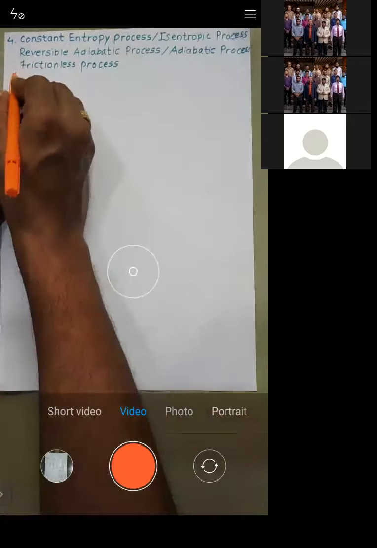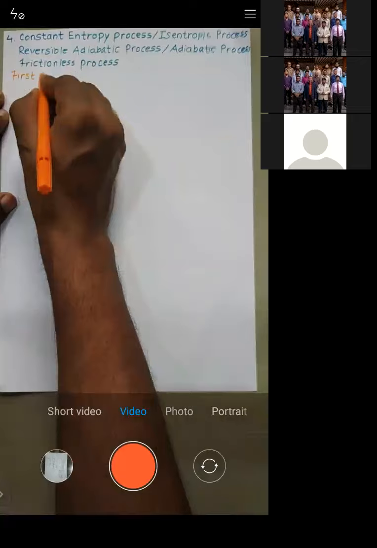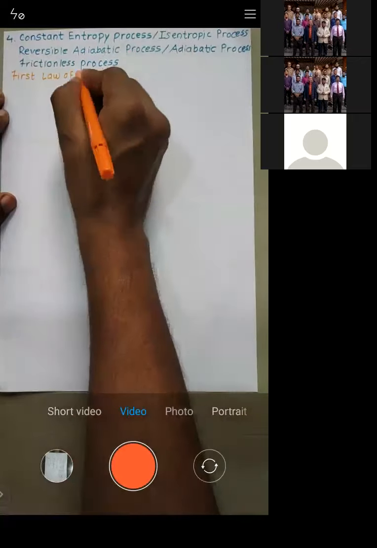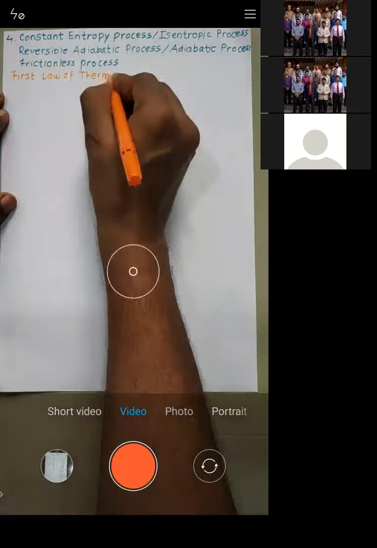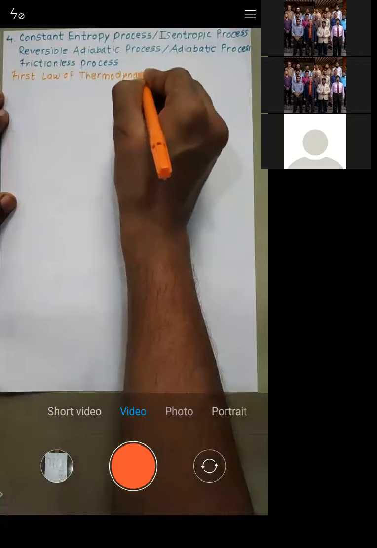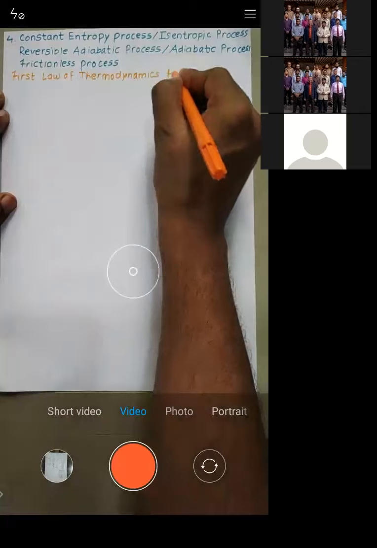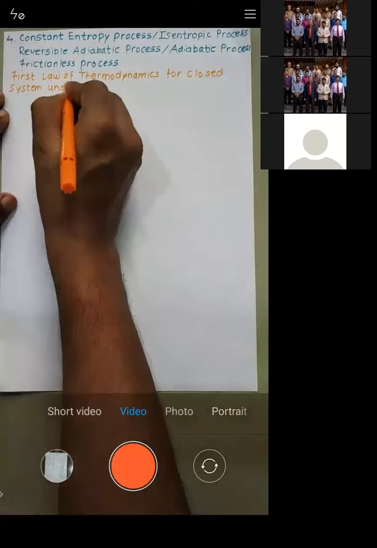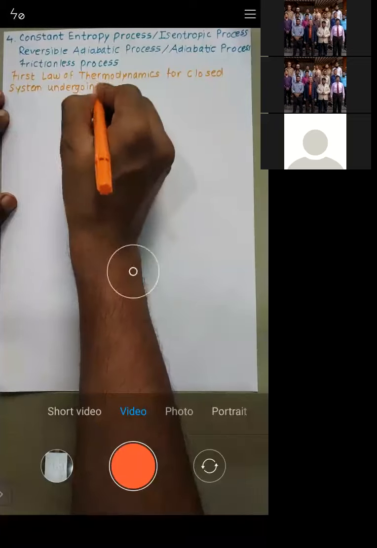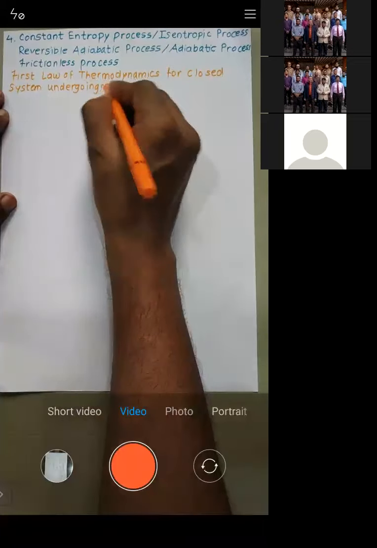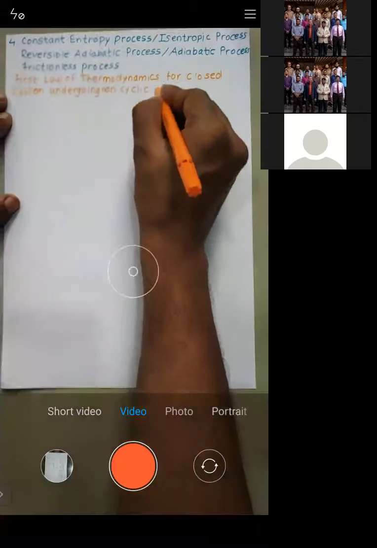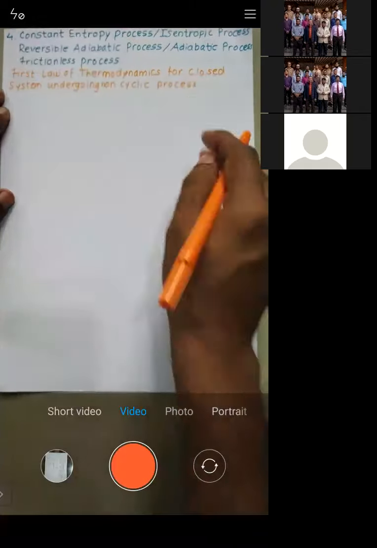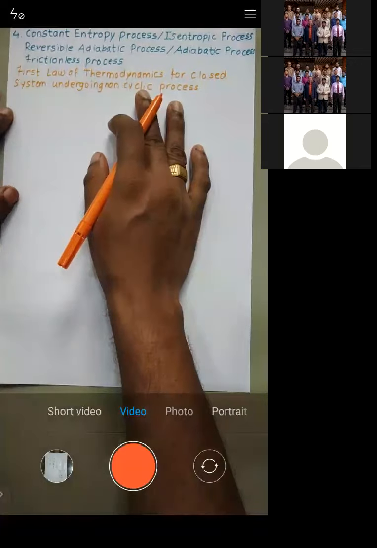I'll just write it down: first law of thermodynamics for a closed system undergoing a non-cyclic process.